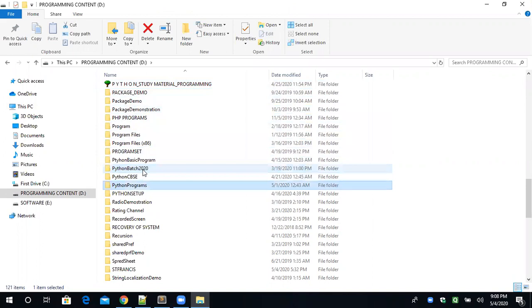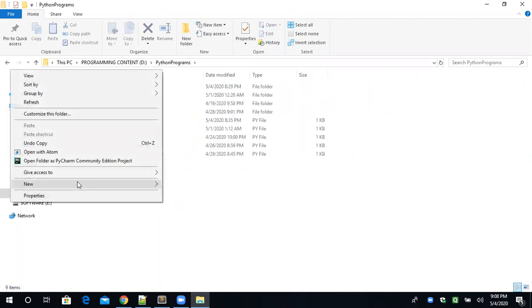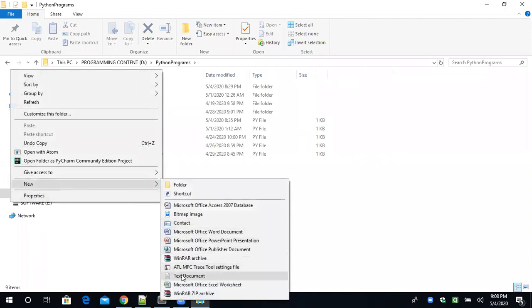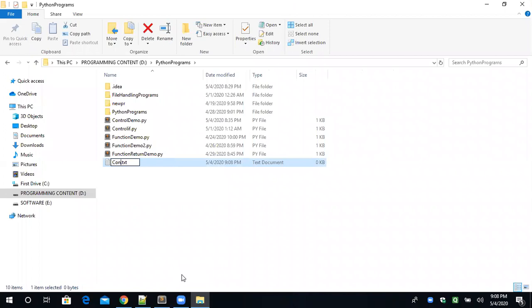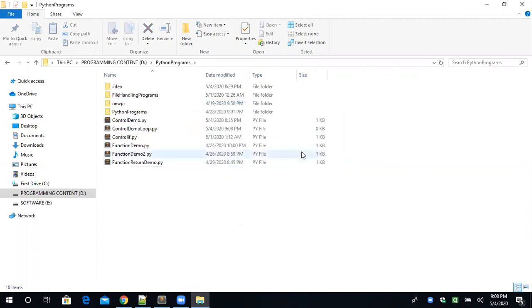This is the Python program folder. Double click. Here I'm just creating one file. The name of the file is control demo loop, and the extension is .py, which is the extension of Python. I'm just clicking on OK. Now we have to open this control demo loop in Sublime, because we were using the Sublime editor.